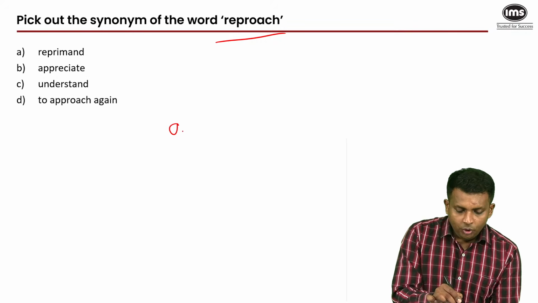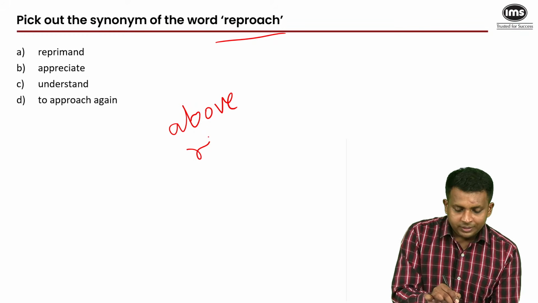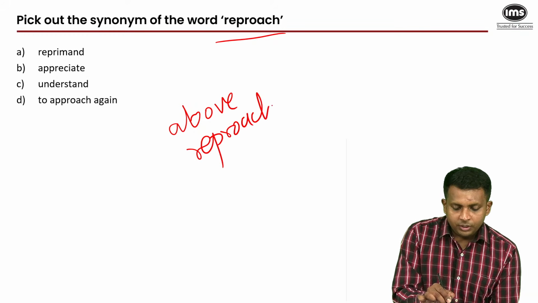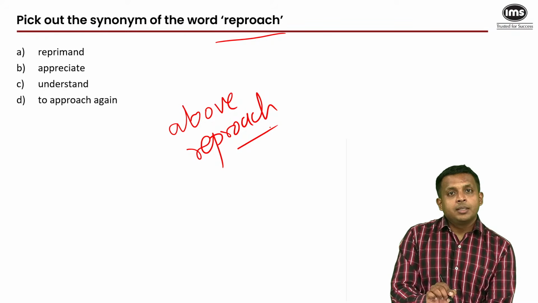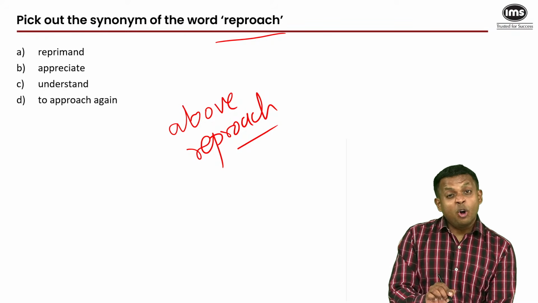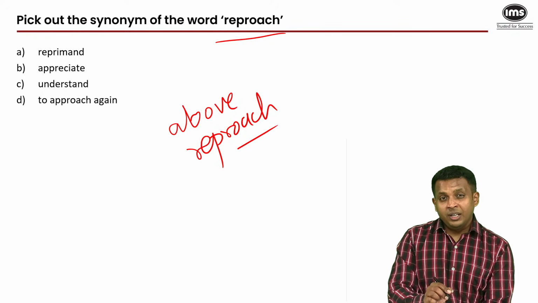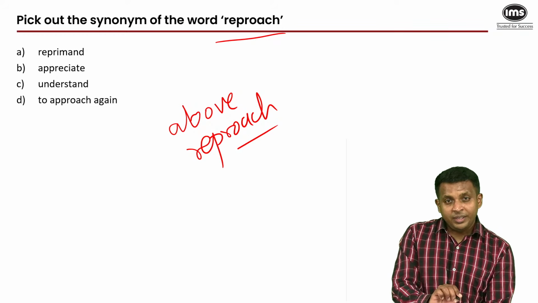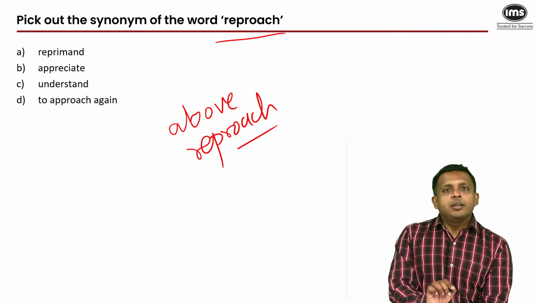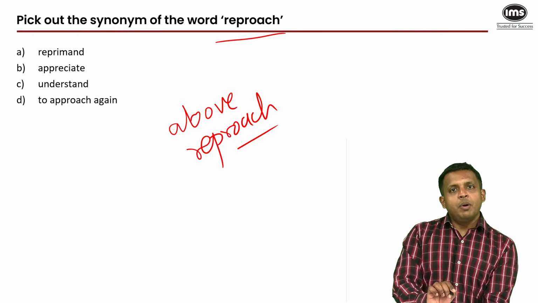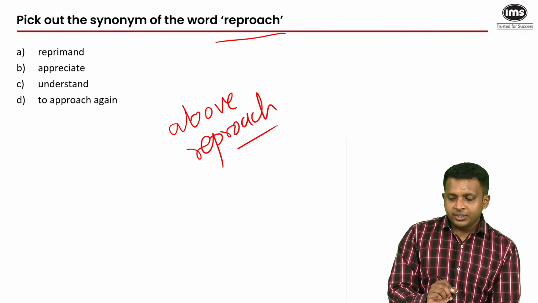Now, if your behavior is above reproach, this is how the word is normally used in day-to-day conversations. It means you do nothing wrong. It means there is no reason for others to criticize your actions, your behavior, and you are right in whatever you do. So then you are above reproach. So the word reproach is a negative word.